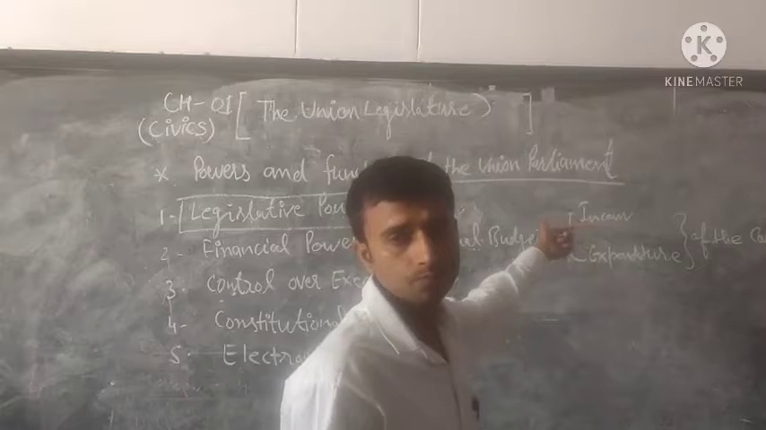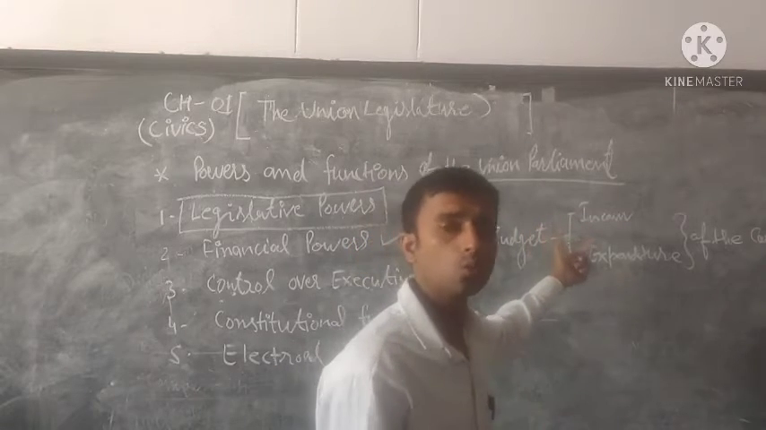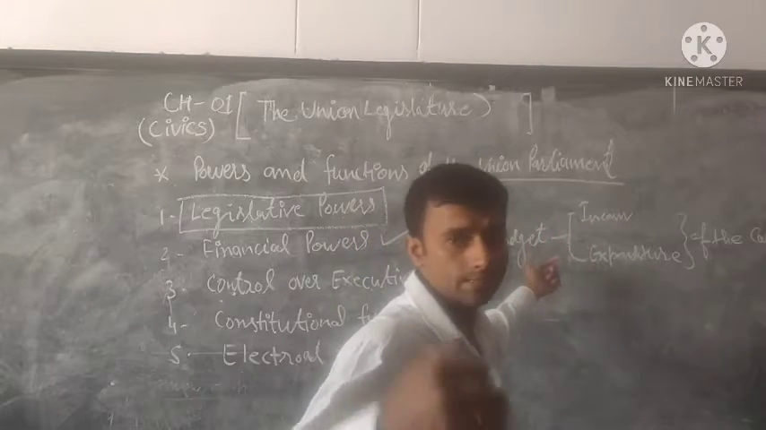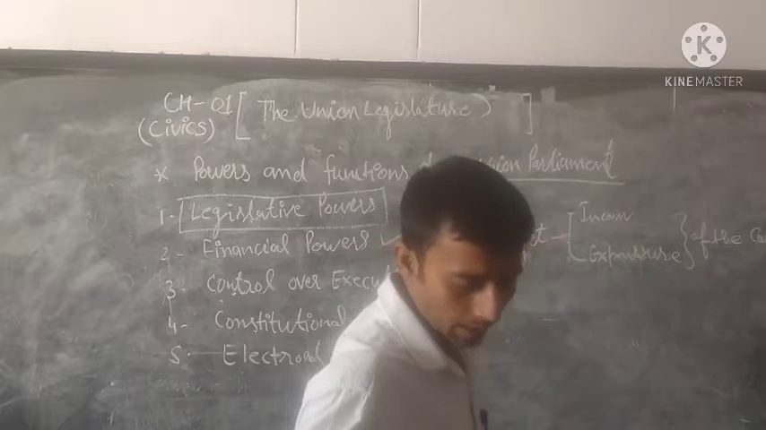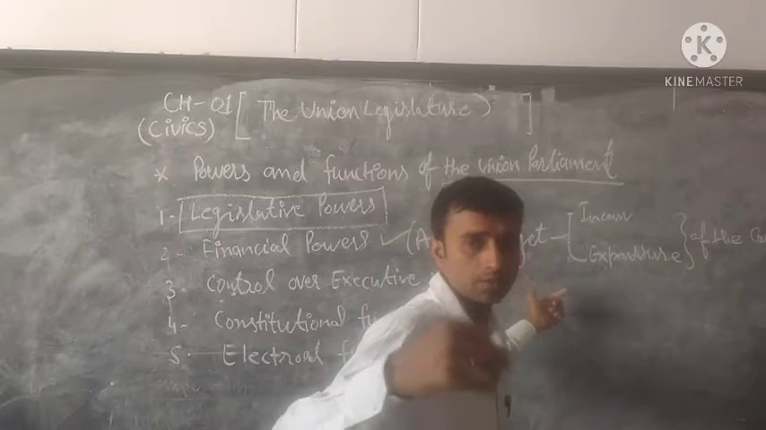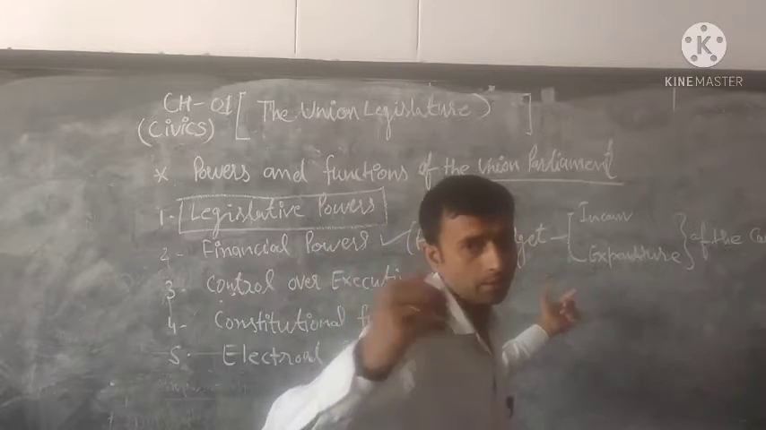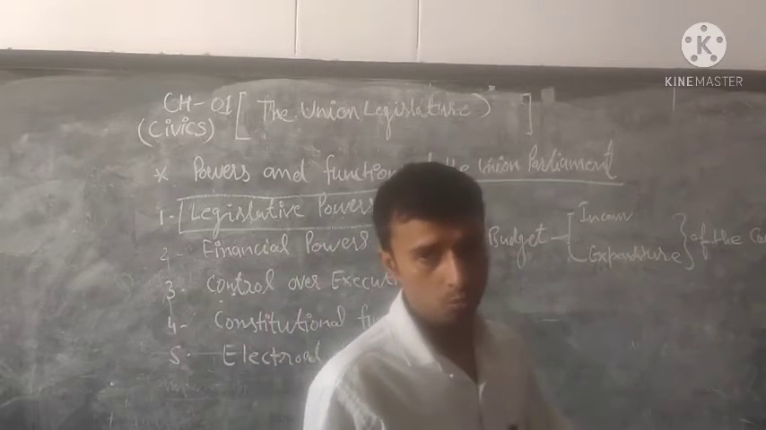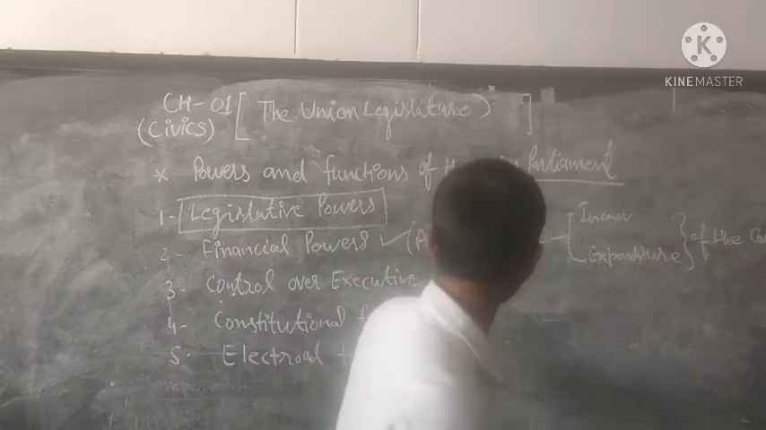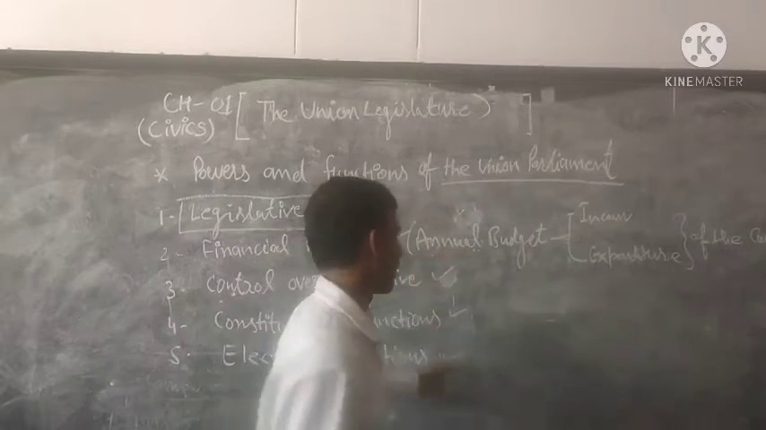And you also know a money bill can only be introduced in the Lok Sabha. The Lok Sabha has more power in the field of the money bill, and then after that the money bill goes to the Rajya Sabha, but the Rajya Sabha does not have much power in the field of money. So the Union Parliament passes the annual budget.